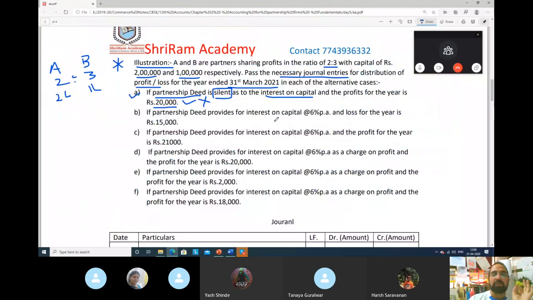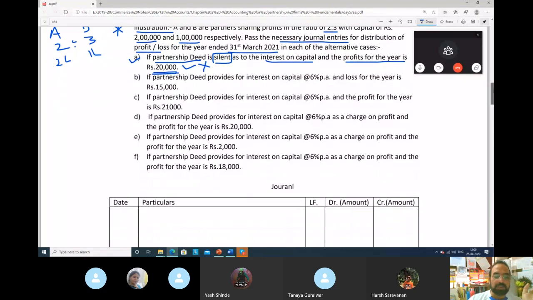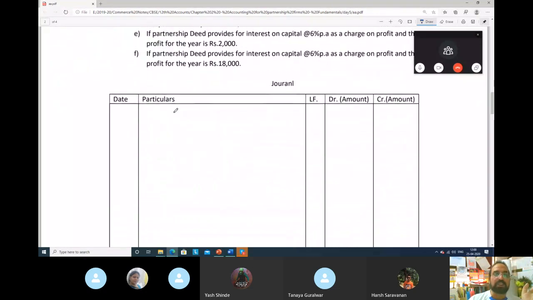Now what have they asked us to do in the solution? Pass the journal entries. Now when you pass the journal entries, what will you do? You will not pay interest on capital. Done. Now you have profit for the year 20,000 rupees. So profit you will distribute among the partners. So when we distribute profit, what is the entry? See, this profit will go where?